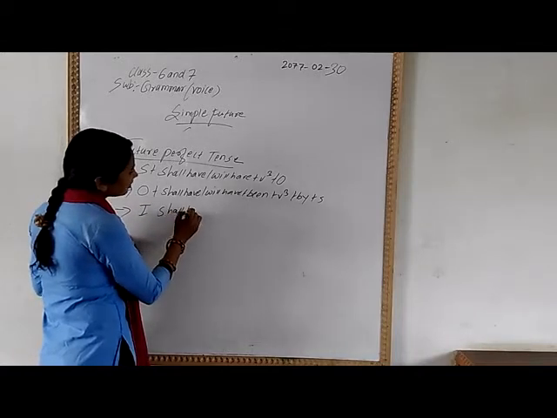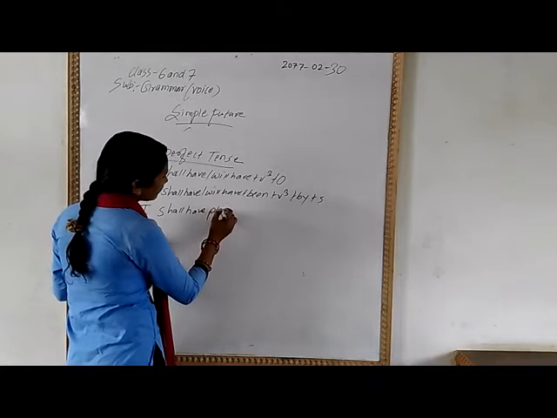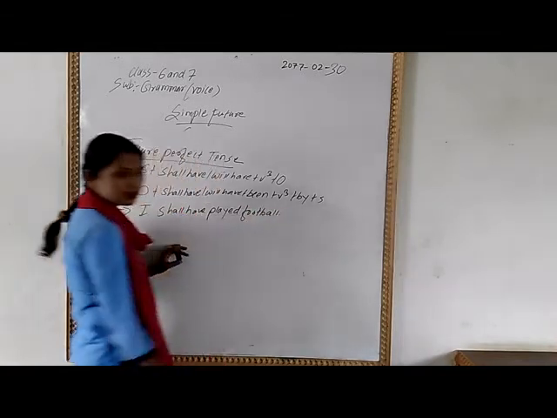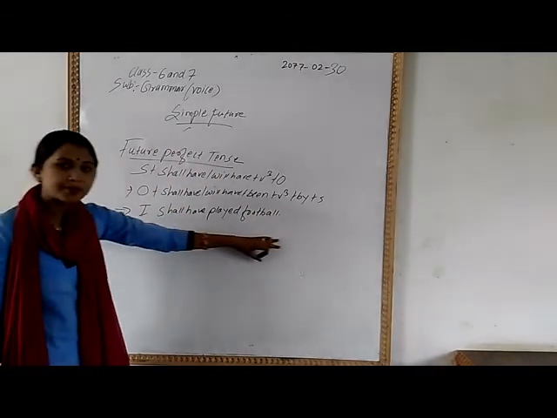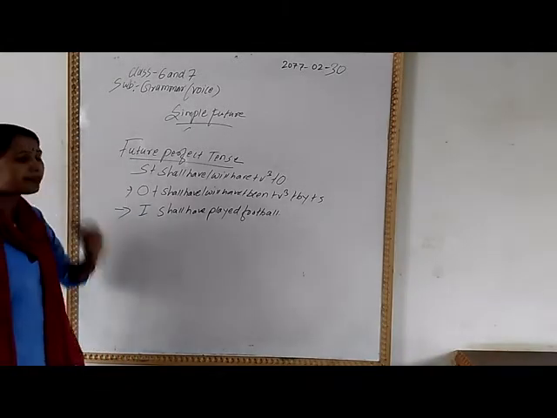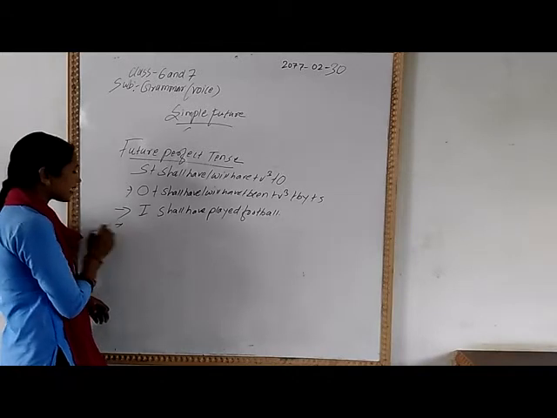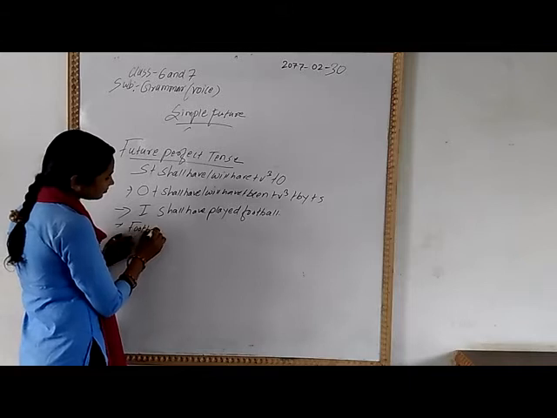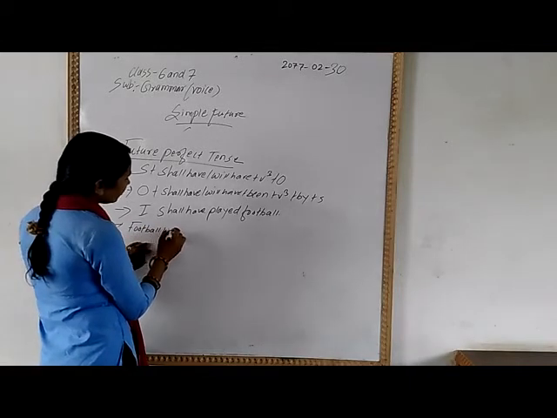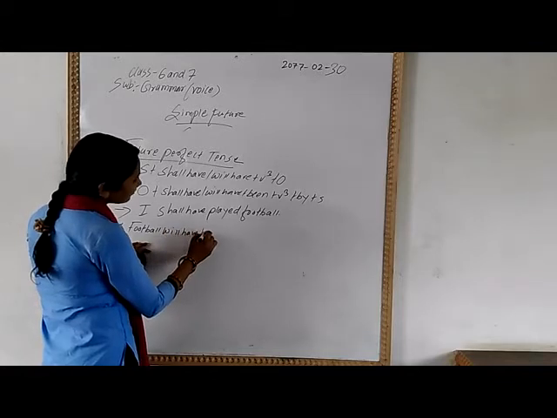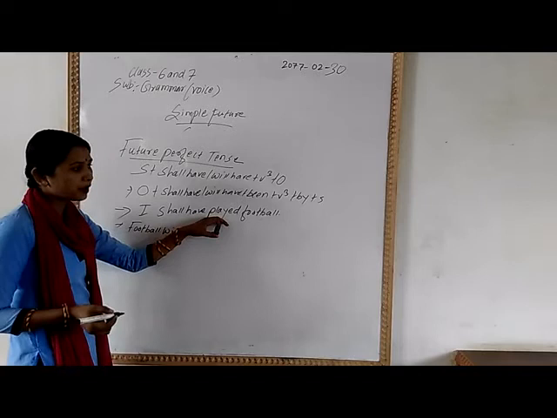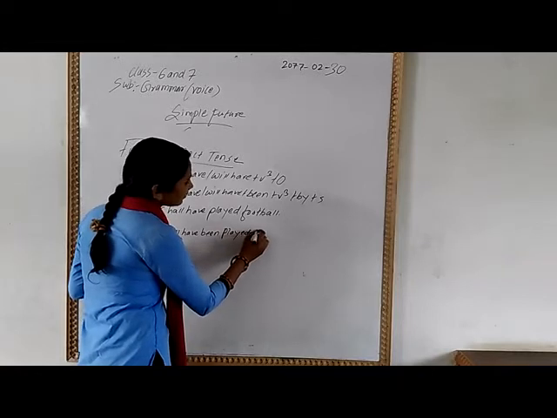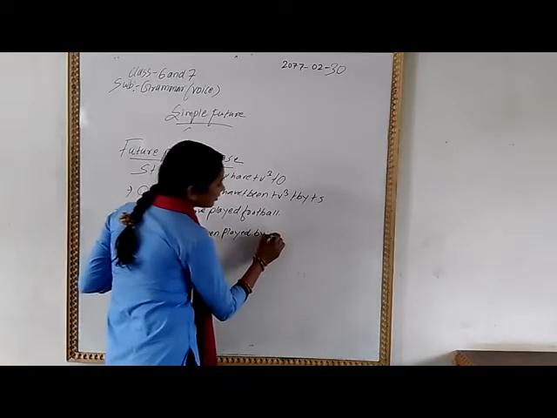I shall have played football. It is an example of future perfect tense. When we are going to change into the passive form, how can we change this one? Football will have been played by me. We have to add "been". Then football will have been played by me.